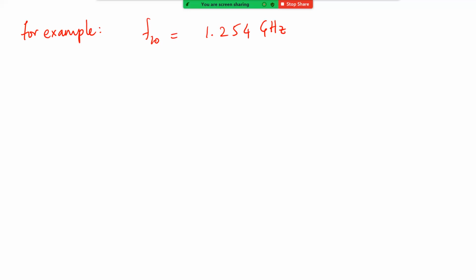Let's say I come up with a certain bit setting, B3, B2, B1, B0. You remember in yesterday's class we talked about coarse tuning and fine tuning, and let's say we also have a control voltage setting. If this always gave the same result, there would be no problem at all. But in practice, if you set a certain bit setting and give a certain control voltage, you might expect the oscillation frequency to be 1.254 gigahertz, but in practice